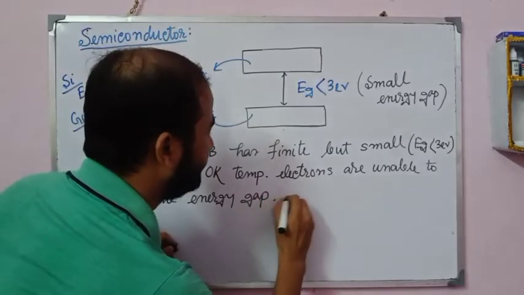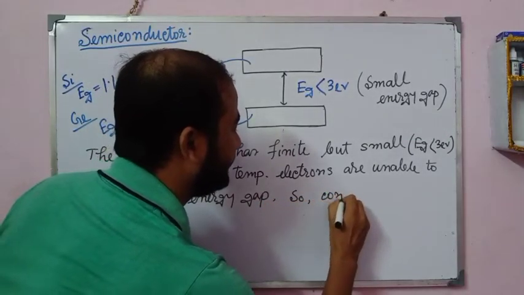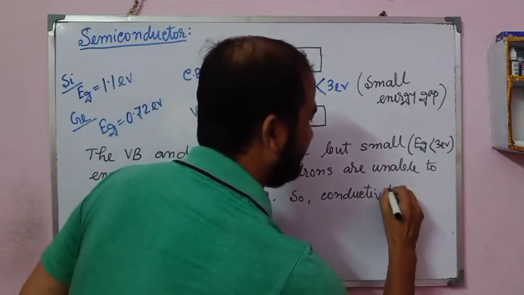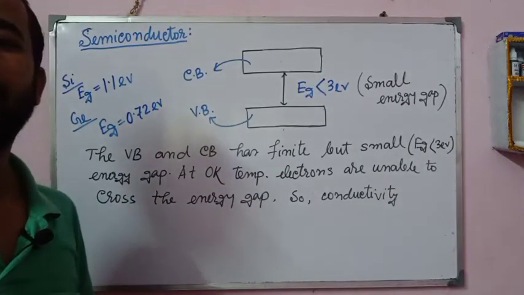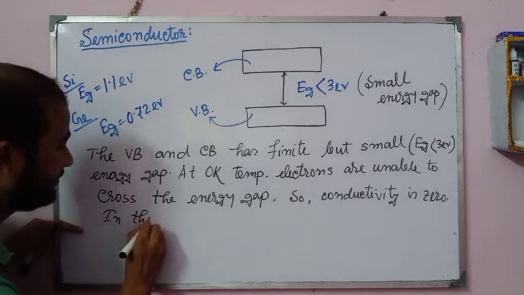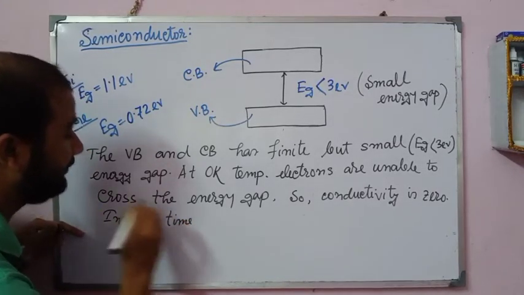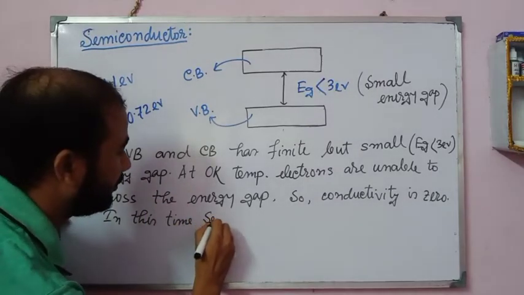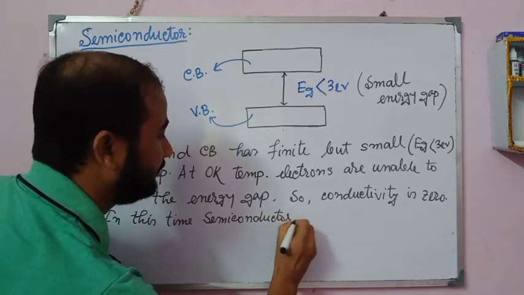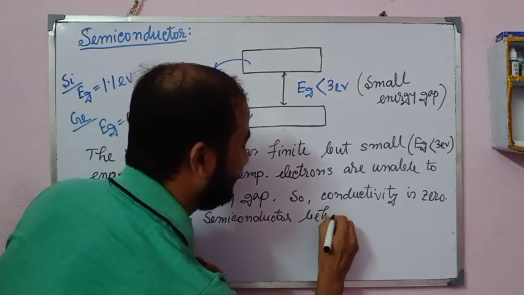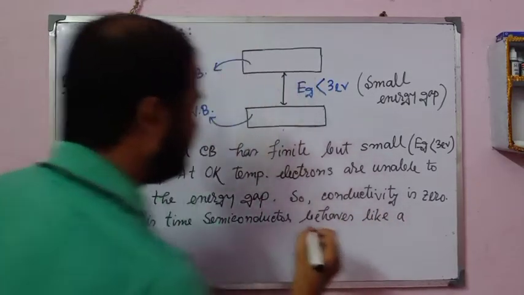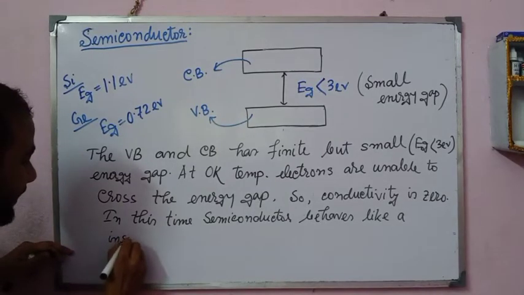So conductivity is 0. In this case the semiconductor behaves like an insulator. Is it? It behaves like an insulator.